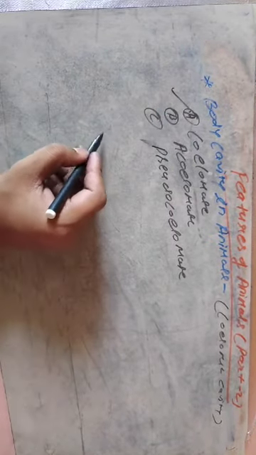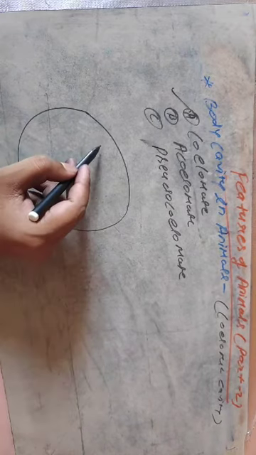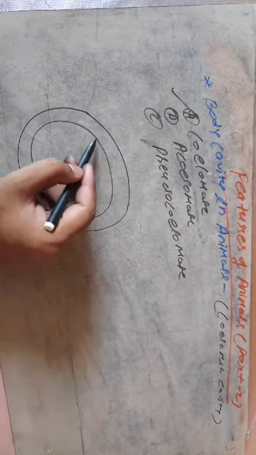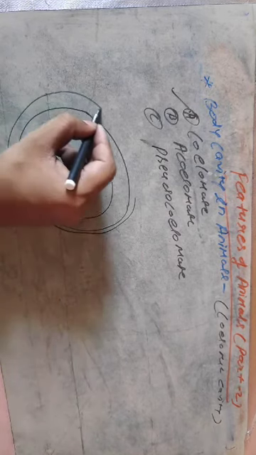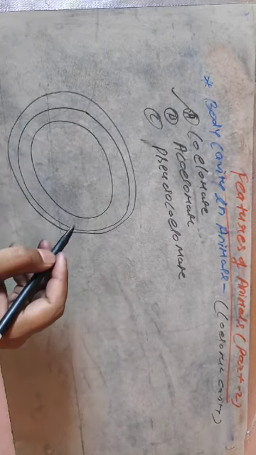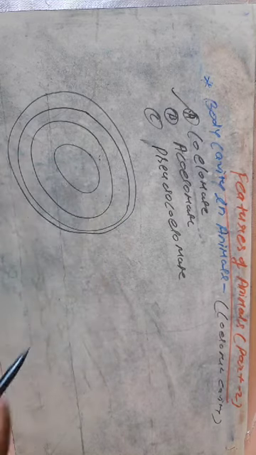Listen carefully. Now back to the acoelomate animals. When you cut the thin TS of any animal, the outer layer is the ectoderm. This one is the outer layer that represents the ectoderm, this one is the middle layer, that is mesoderm, and that is the endoderm.